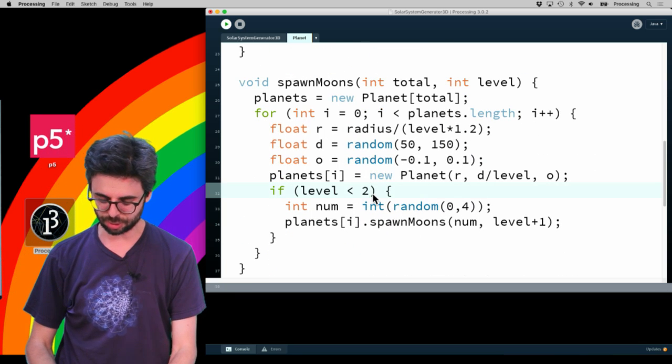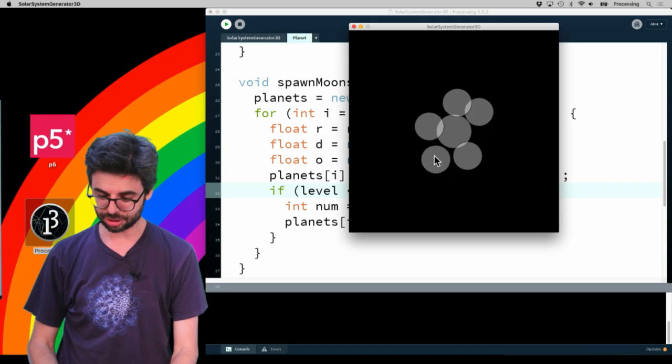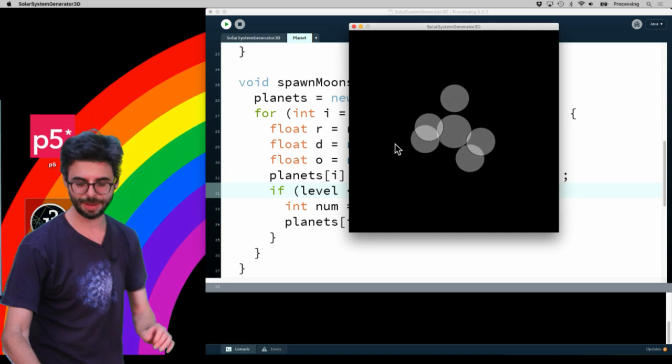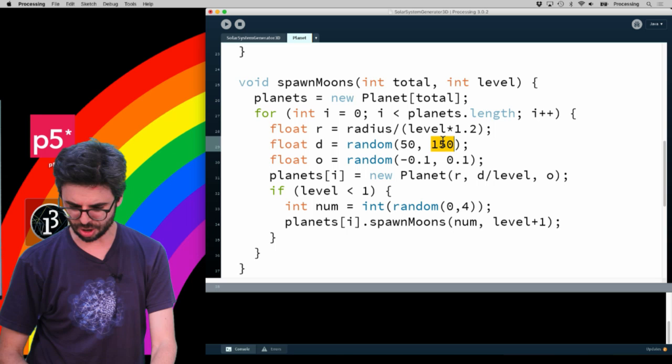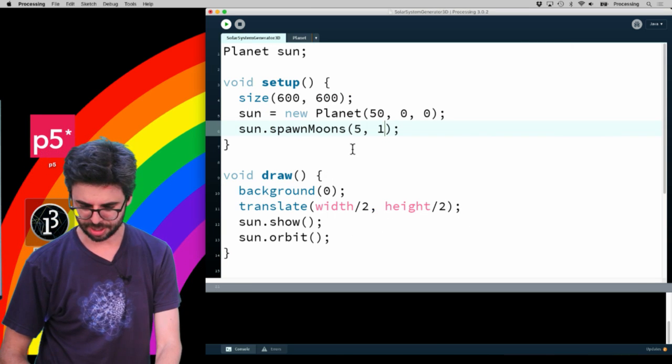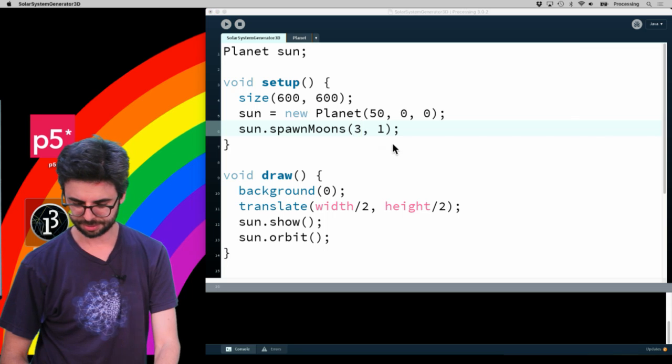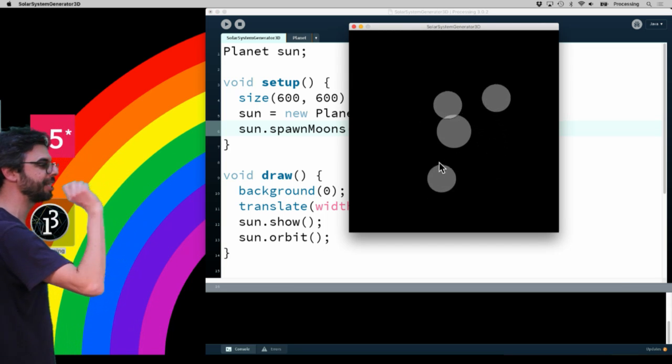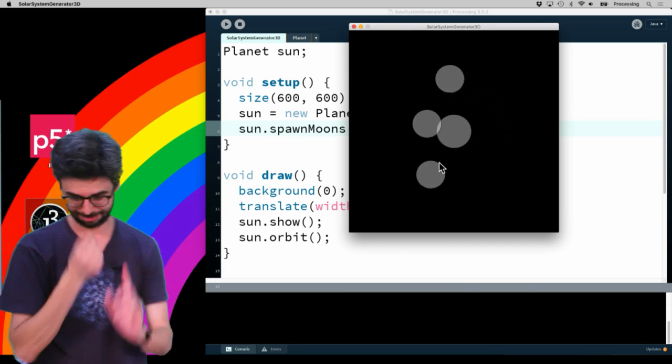Let's keep this down to 2 levels. And actually just 1 level right now, just to sort of see. So this is 1 level, and maybe we can make that starting distance a little bit bigger. And also start with just 3. So at least let's try to take this and move it to 3D.